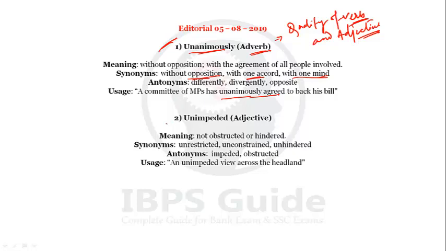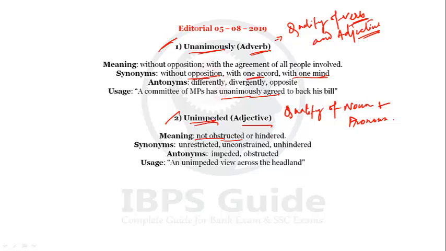Our next word is unimpeded. Unimpeded is an adjective. Adjective is the quality of noun and quality of pronoun. The word which expresses the quality of noun and pronoun is an adjective, and this adjective, unimpeded, means not obstructed or hindered. Not obstructed, where there is no obstacle, there is no hindrance, that is called unimpeded.